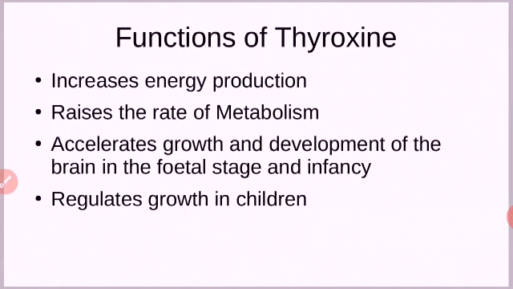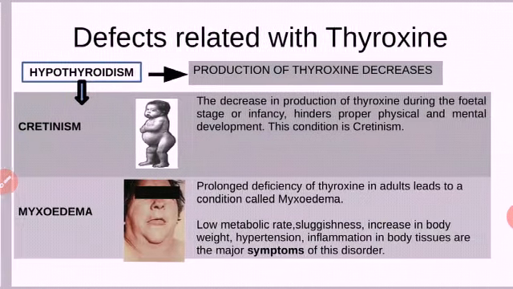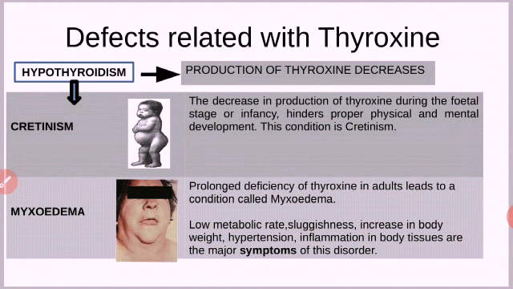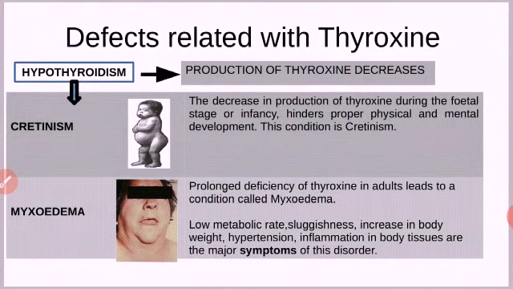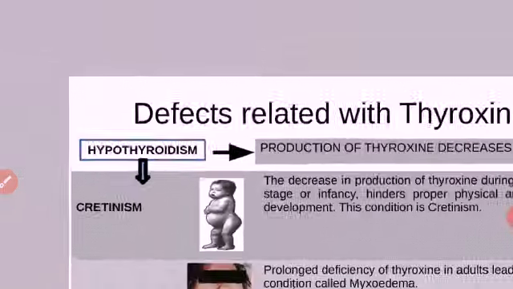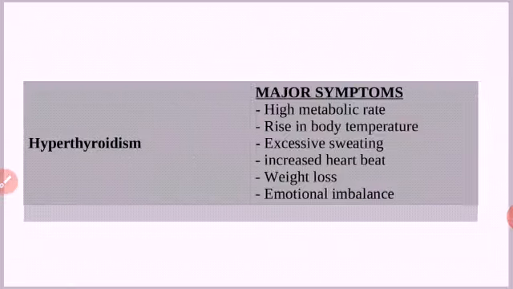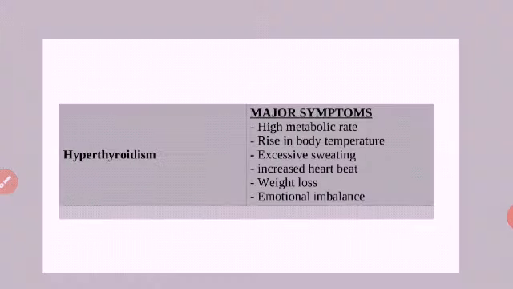Now let us see the next point, that is defects related to the production of thyroxine. If it increases or decreases, let us see what happens. There are two defects mainly: hypothyroidism and hyperthyroidism.